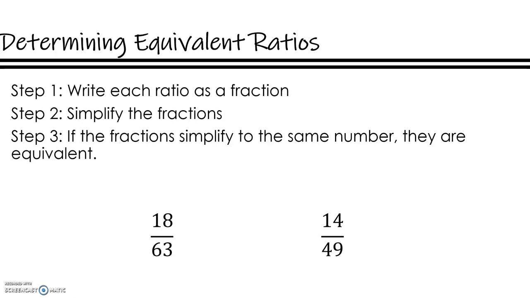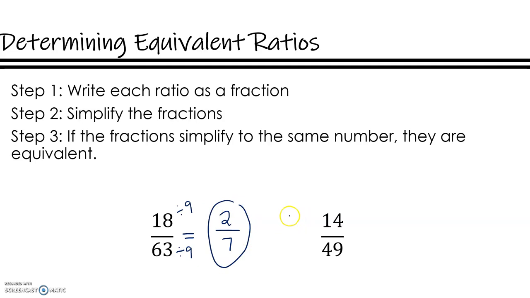If we want to determine equivalent ratios, what we're going to decide is, are these two ratios equivalent? 18/63 and 14/49. Step 1, write each ratio as a fraction. That's done for us. Step 2 is to simplify. So with 18 and 63, what could I divide both of these numbers by? And 9 comes to mind, so I'm going to start there. 18 divided by 9 is 2. 63 divided by 9 is 7.